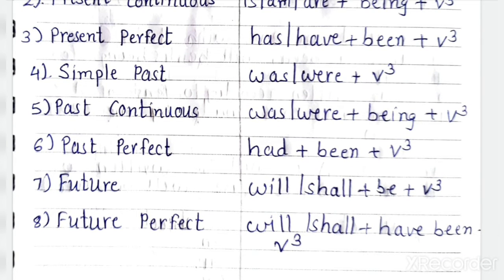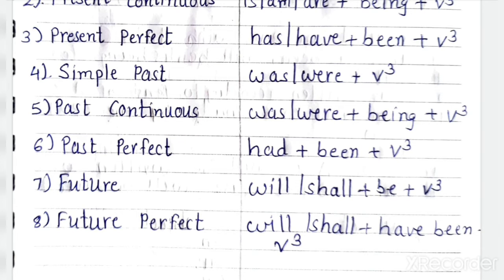Next one is simple past tense. In active voice we always use the second form of the verb. In passive voice we use was or were according to the person and the third form of the verb. I will explain this in next lectures with examples. Next one is past continuous tense. Past continuous, again ing, and it is past, so past to be's are was and were. According to the person, you will use was or were plus being plus v3. As it is continuous tense, we have to add being plus v3.